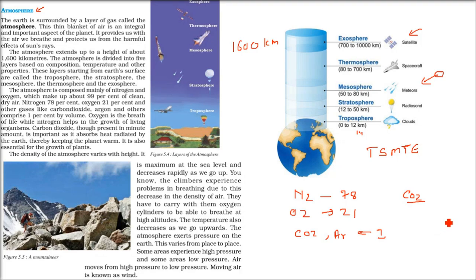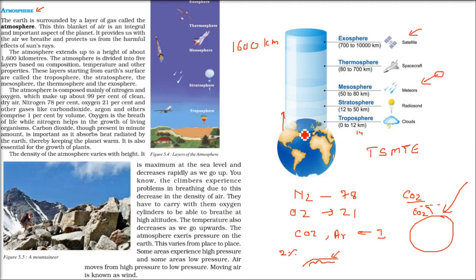One more important thing: this is our globe and we get sun energy. But at night, what happens? There is a layer of carbon dioxide which stops this heat and keeps our earth warm. If it goes beyond 2%, the glaciers will melt and form water, and the low-lying areas will submerge in water because of the excessive heat of CO2.